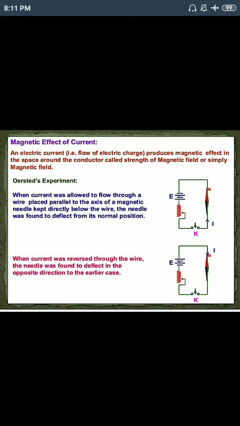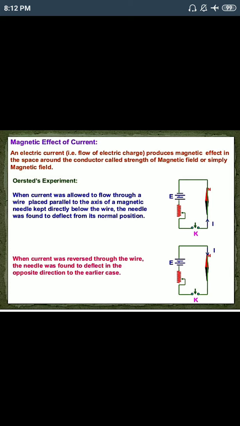That is called magnetic effect of electric current. Clear? So here an electric current, meaning flow of electric charge, produces a magnetic effect in the space around the conductor, called strength of magnetic field or simply magnetic field.